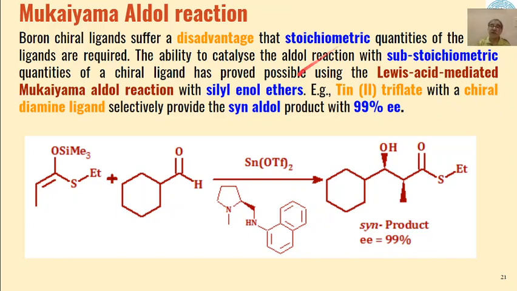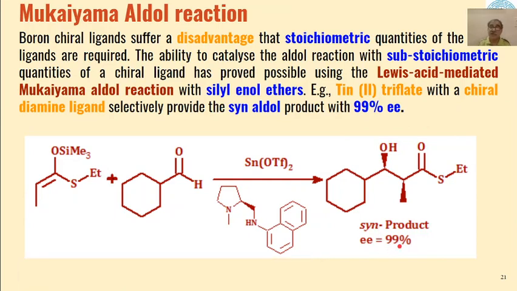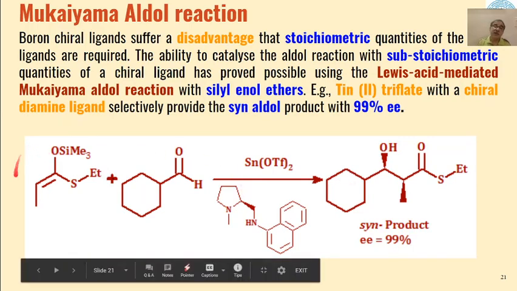So here the ligand was used in combination with silyl enol ethers and tin(II) triflate with a chiral diamine ligand. This diamine ligand was used selectively for production of a syn aldol product, and the enantiomeric excess of the product formed was 99%. But here the substrates are more active than carbonyl compounds.